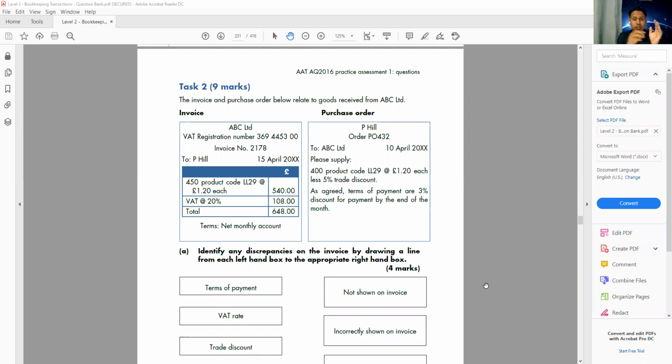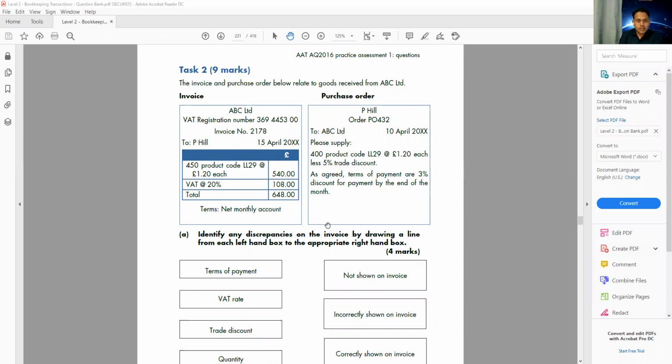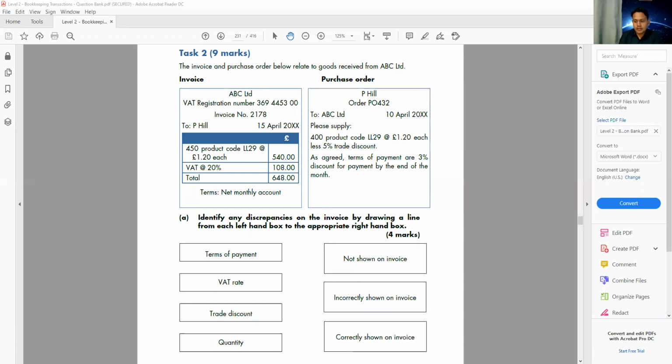For the invoice, he didn't charge you anything extra, or he charged you the right amount, with the right quantity, with the right discount. This is called checking the accuracy of the documents. Let's have a look at this question we have here. We are checking the accuracy. We can see we have a purchase order and we receive an invoice. Remember, you don't look at the invoice then the purchase order. We look at the purchase order first, then we look at the invoice.